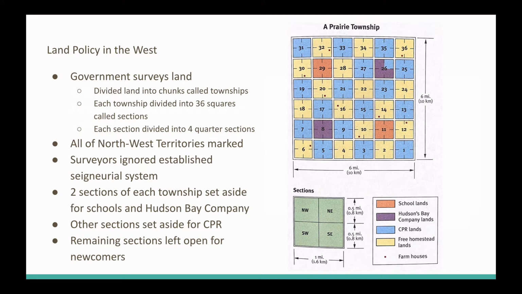Each township is divided into 36 squares called sections. So you can see on the image here, we've got 36 squares on this prairie township. Each of those sections is then divided even further into 4 quarter sections. So we've got a couple of maps here, and this tells you how it would look. A township was a 10 by 10 kilometer square, further divided into 36 sections, then divided into quarter sections. And all of the Northwest Territories was marked out this way.